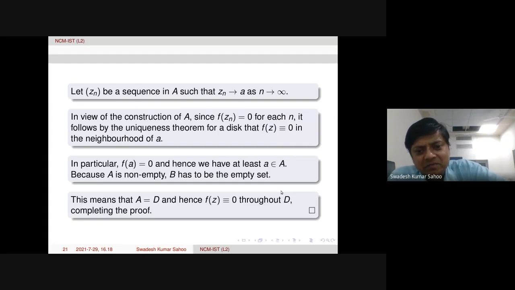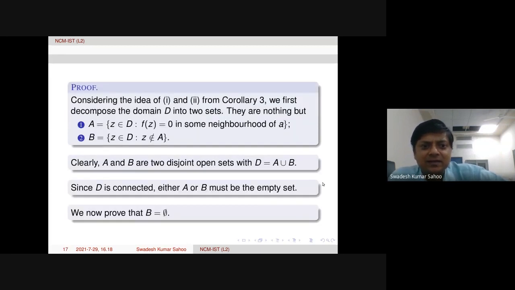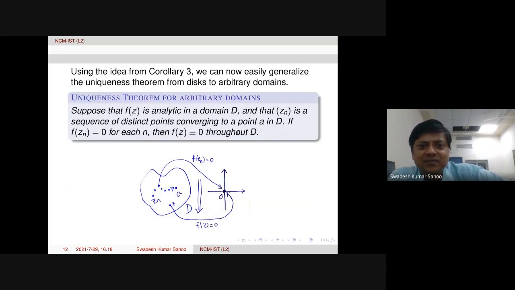Because the whole domain is A union B, and now B is empty, A has to be equal to D. Now the construction of A says that f of z was identically equal to 0 throughout A. So we can say that f of z is 0 throughout the domain D. So this completes the proof. Hence, what we proved is the uniqueness theorem for arbitrary domains using the theorem that zeros are isolated, and of course the uniqueness theorem for a disk.